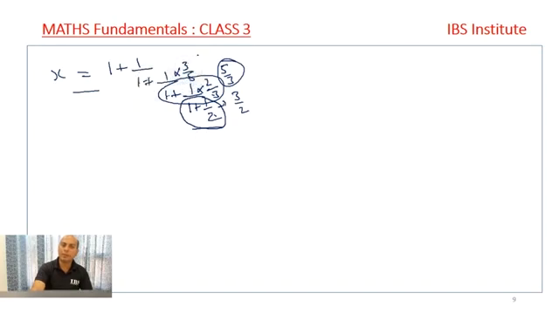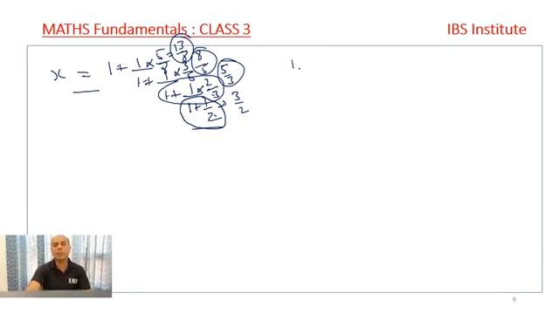5 1s are 5 plus 3, that becomes 8 upon 5. Again it needs to be reversed. This will be 5 upon 8, and 8 1s are 8 plus 5, that is 13 upon 8. We get the answer to be 13 upon 8. This is the answer. Clear, right? So we need to understand how we solve these questions. This is one way of solving this question, right?